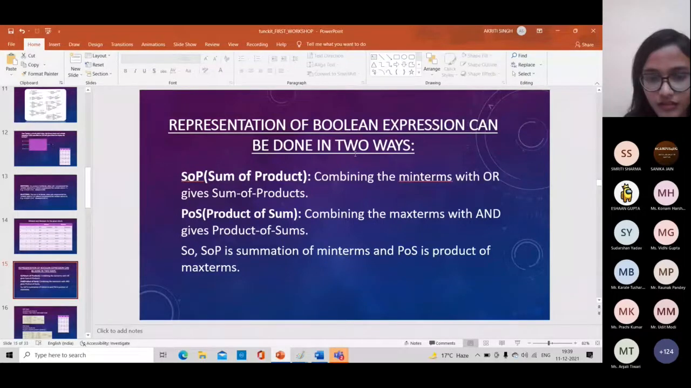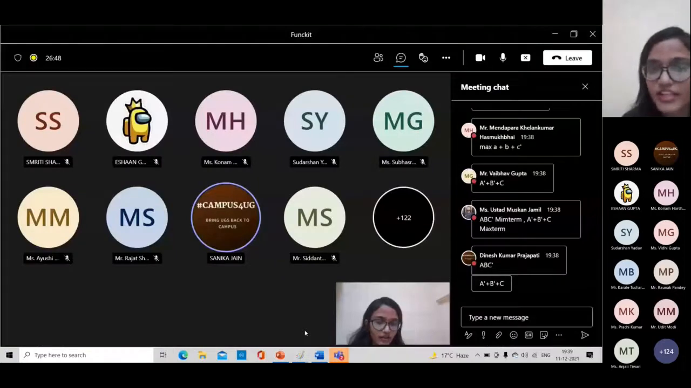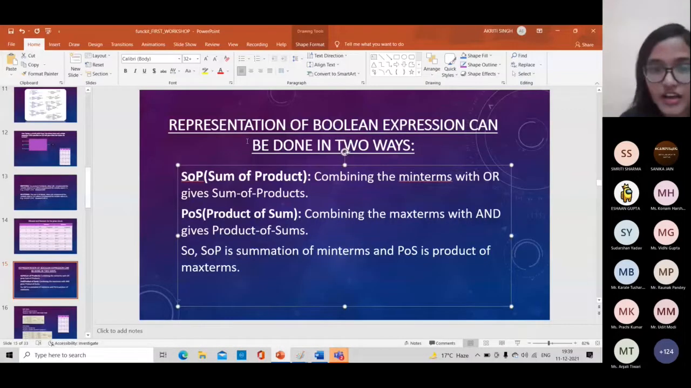So now we are going to learn how to write a Boolean expression from the truth table. Representation of a Boolean expression can be done in two ways. The two ways are SOP and POS. SOP is sum of product and POS is product of sum. You can do the representation either by SOP or by POS. Both are correct. Okay? So what is SOP?